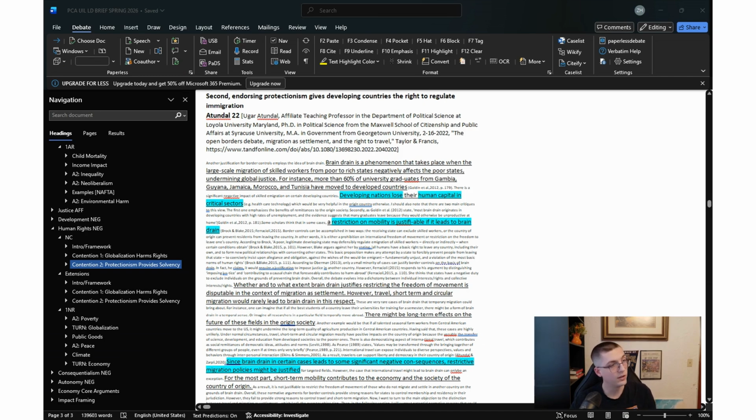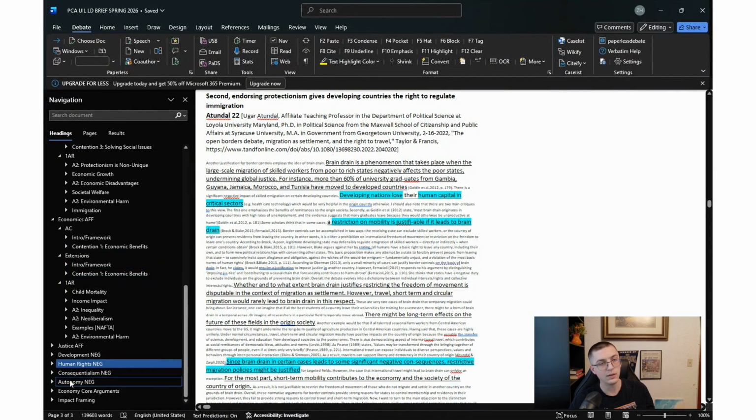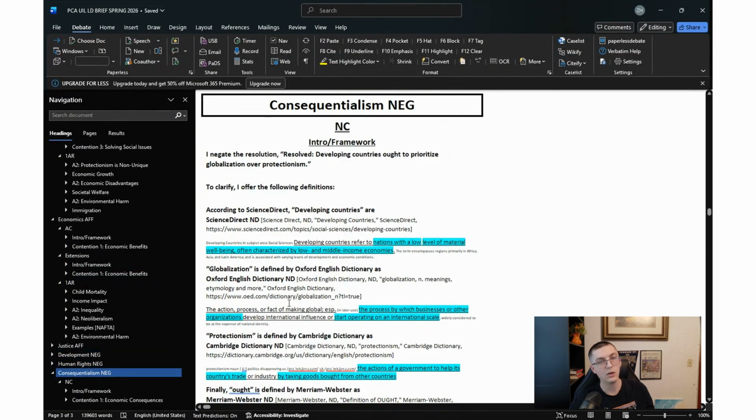So globalization promises a world without borders, but for many in the developing world, those borders are the only thing that's protecting their rights, which is why a lot of developing nations need to prioritize the protectionist aspect of economic development. So in the next video, we will get into the consequentialism neg, and then finally the autonomy neg to round out these videos.